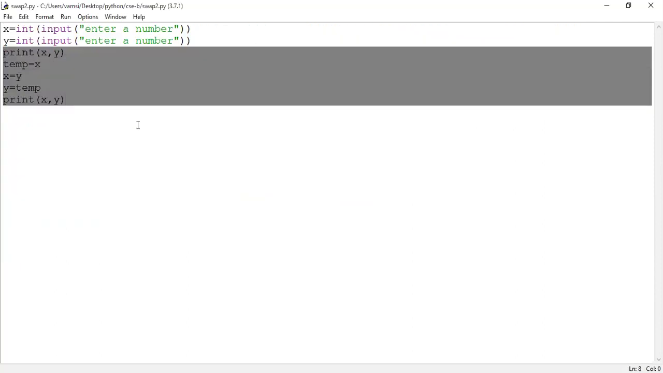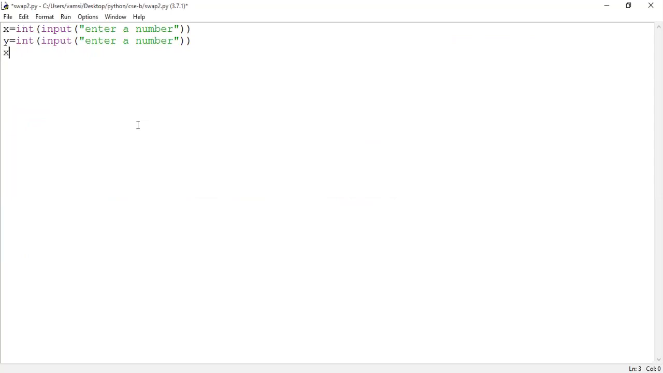So I'm deleting this particular code. X comma Y equal to. Can anyone guess what I can write here? Y comma X. That's it. Okay.